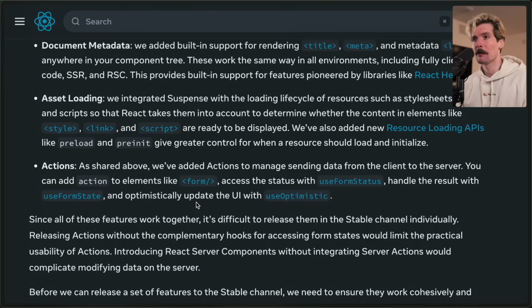Actions. As shared above, we've added actions to manage sending data from the client to the server. You can add actions to an element like a form, you can access their status with useFormStatus, you can handle their result with useFormState, and even optimistically update with useOptimistic.